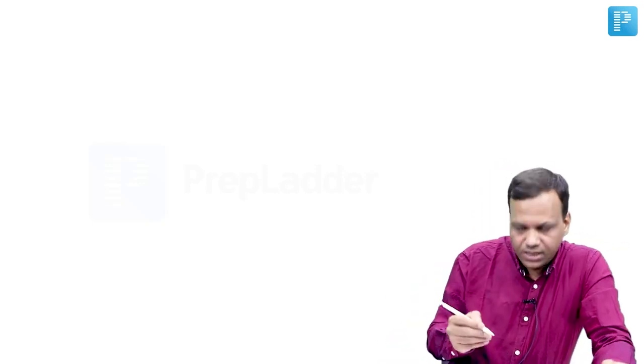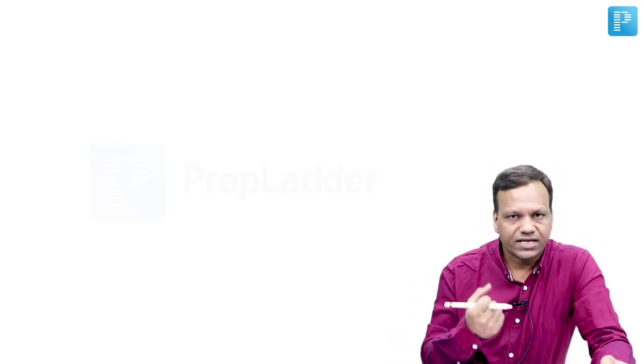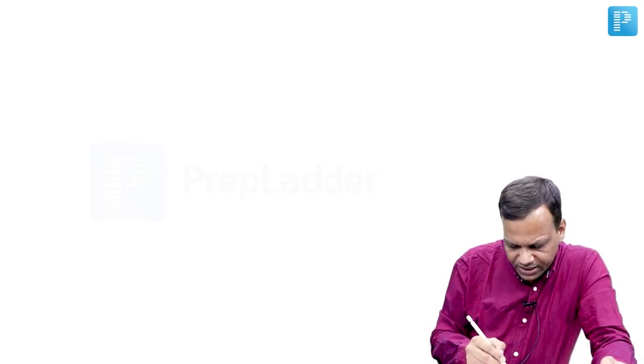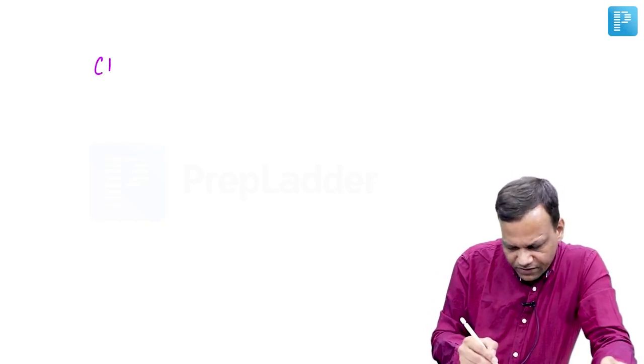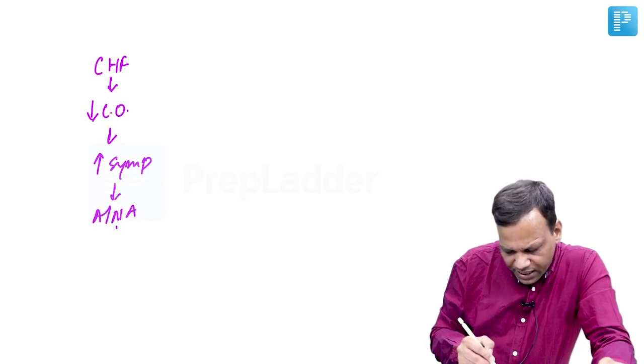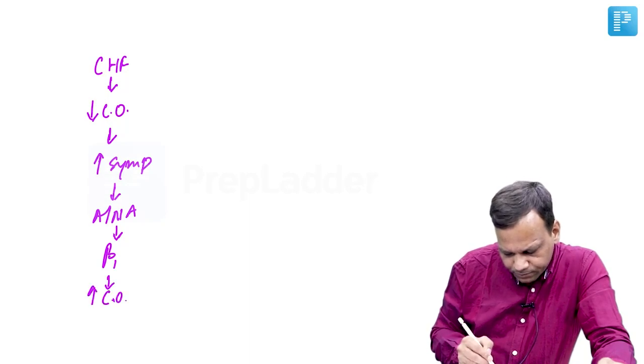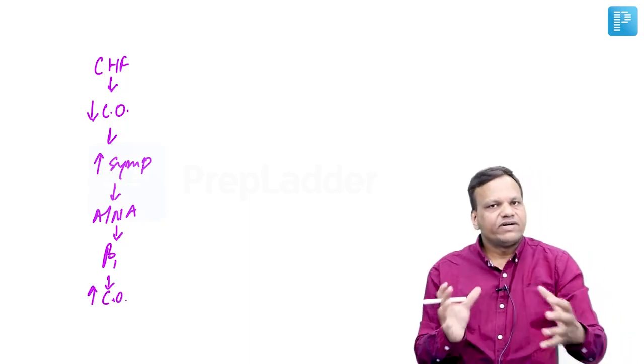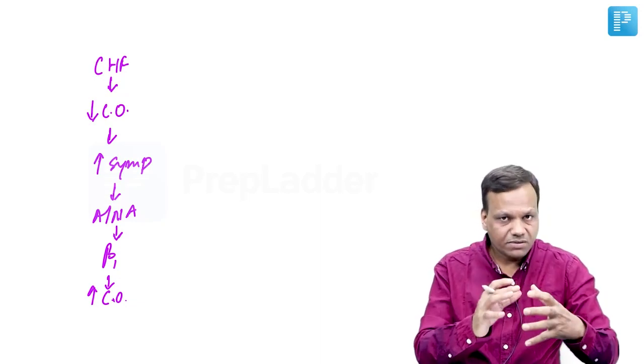Now what happens if a person is having acute CHF, the body starts compensatory mechanisms. It will increase the sympathetic activity because the heart is not pumping. So in acute CHF, when there is low cardiac output, that leads to increased sympathetic activity, which will increase catecholamines like adrenaline, noradrenaline, and that will stimulate the beta 1 receptors to maintain the cardiac output. So beta 1 receptor will increase the contractility, that is the compensatory mechanism.